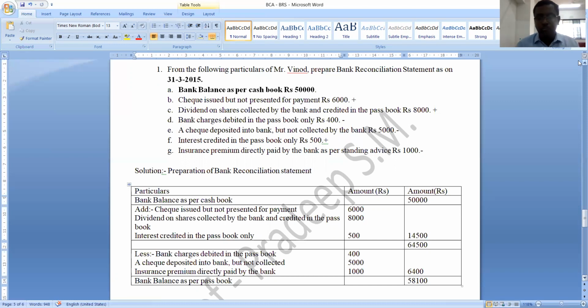It is how we should solve problems on bank reconciliation statement. Yes, let us take one more problem.